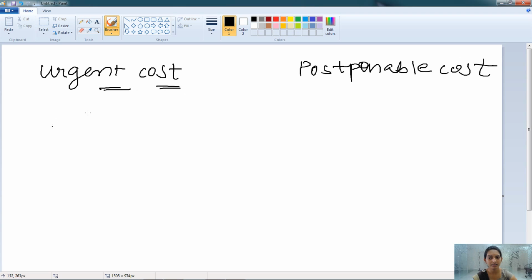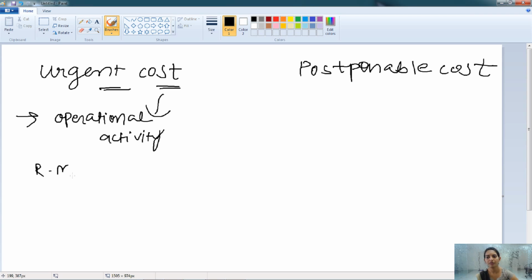As the name suggests, urgent cost is the cost which the firm must bear at a specific period of time, because otherwise it can stop the operational activity. To continue the operational activity, the firm must incur the urgent cost. For example, the purchase of raw material. The firm has to buy the raw material to continue the production process. So this is known as the urgent cost.